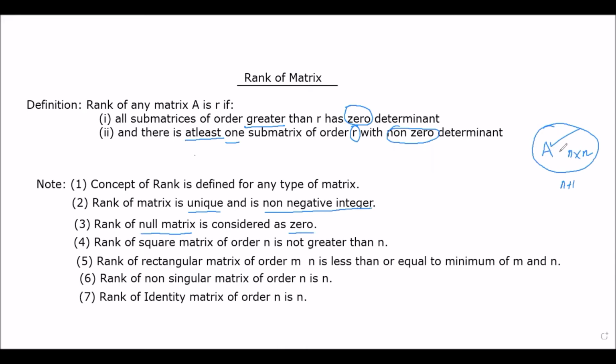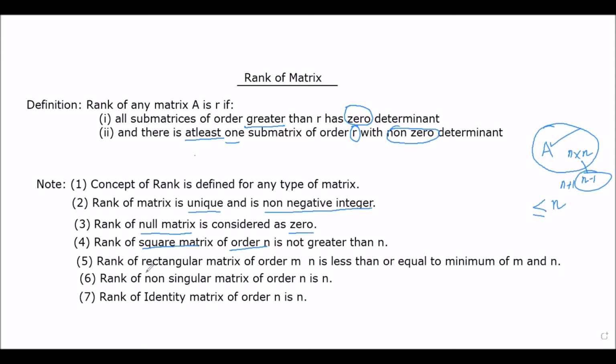But if all submatrices of order n in this A have their determinant as 0, then in that case, we will be moving to next submatrices of order n minus 1. So that's why we are saying that if it is the square matrix of order n, then its rank will always be less than or equal to n. It will not cross this n because there is no possibility of submatrix of order greater than n in such matrix.